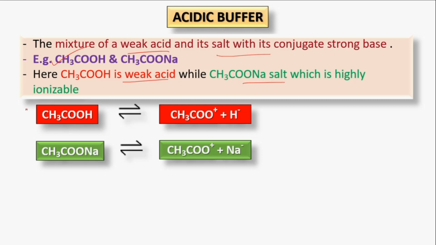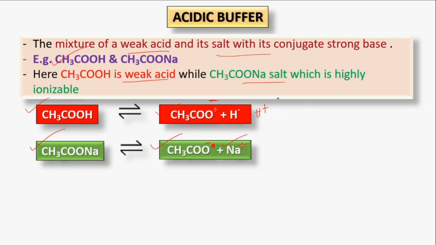As you can see, acetic acid can dissociate into acetate and a hydrogen ion, while sodium acetate dissociates into an acetate ion and a sodium ion. Sorry, the charges should be corrected: acetate is minus, sodium is plus, and hydrogen is plus. Please correct this.